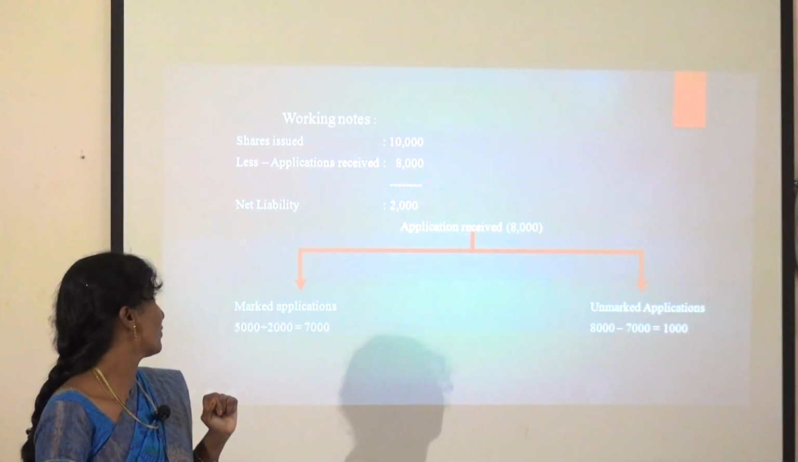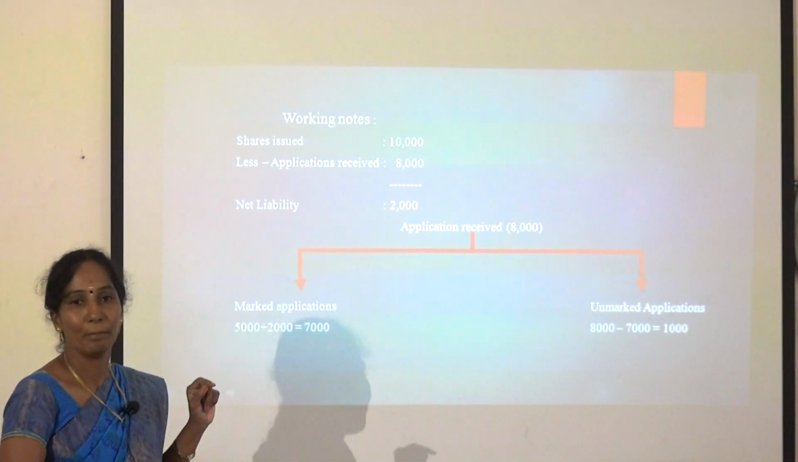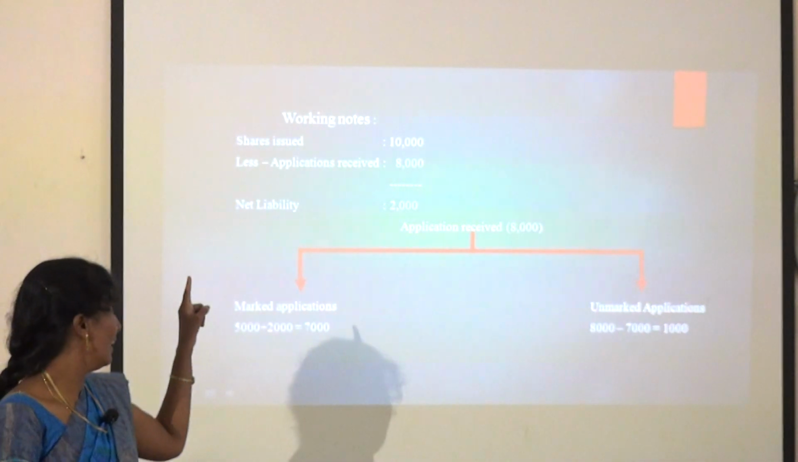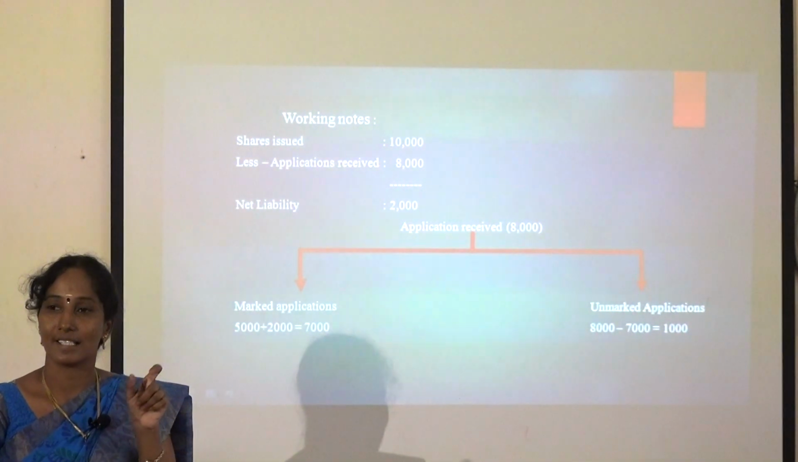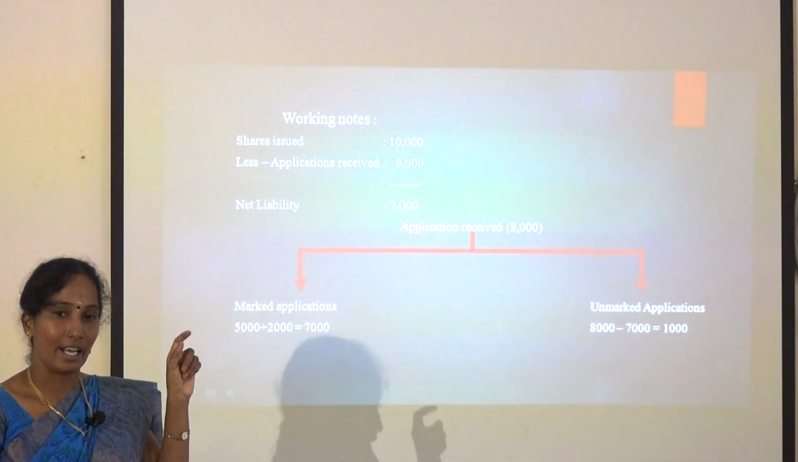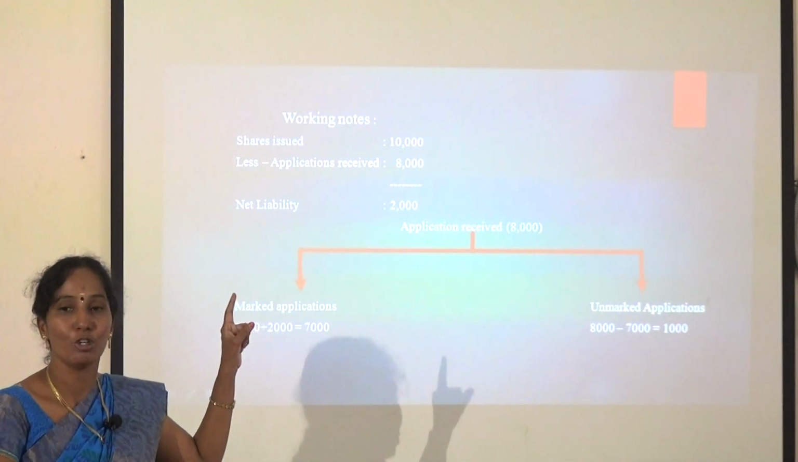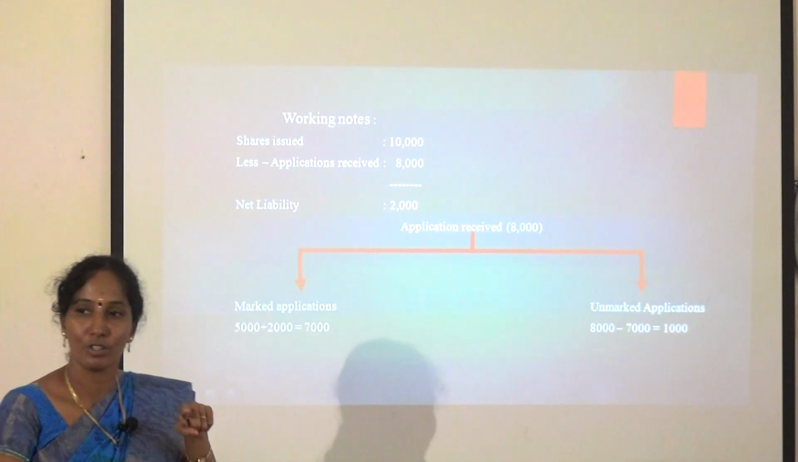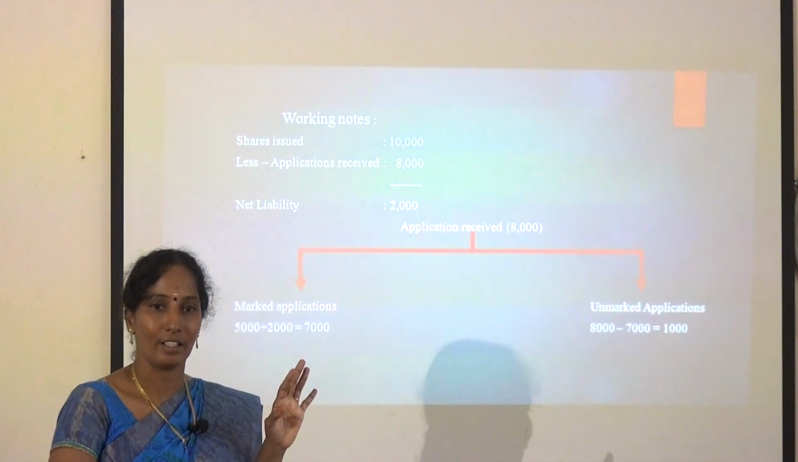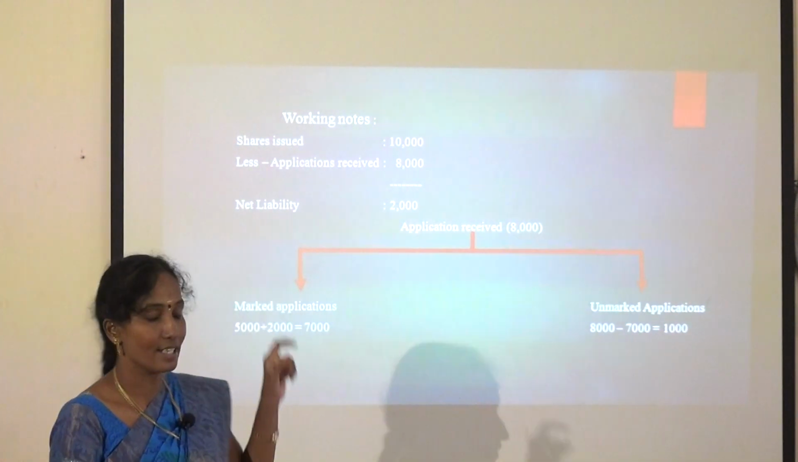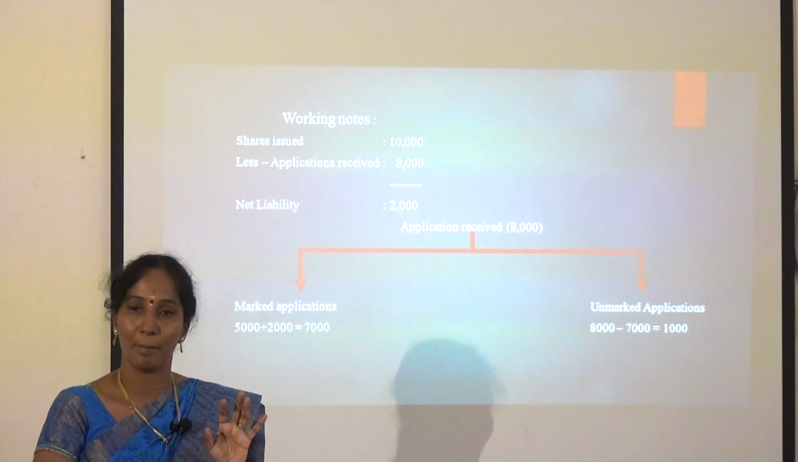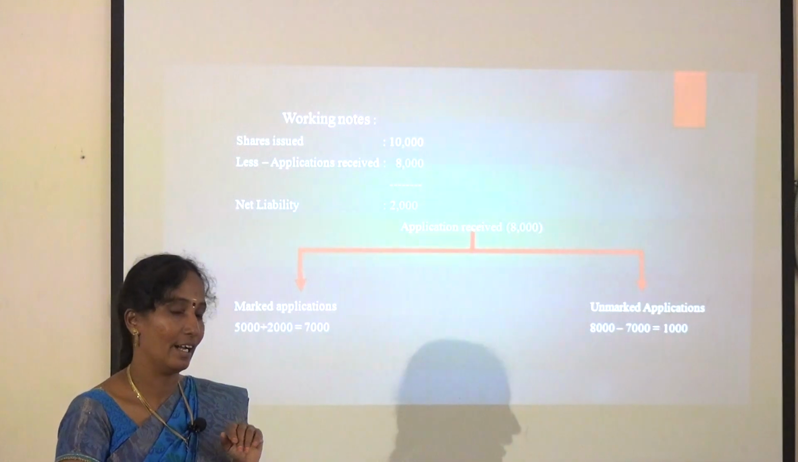So first, shares issued by the company 10,000 shares, less applications received 8,000 shares, so net liability is 2,000 shares. At the end of the statement, you should get the answer 2,000. If it comes to 2,000, the answer will be correct. So how many applications were issued, how many applications were received, and the remainder is the net liability of an underwriter.